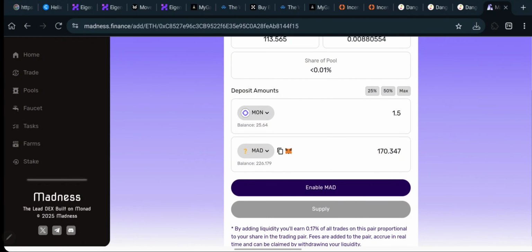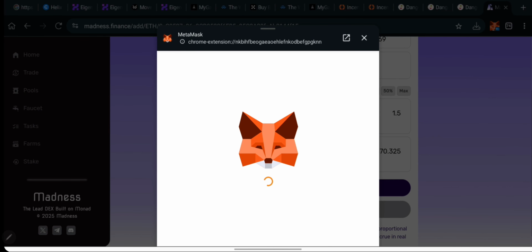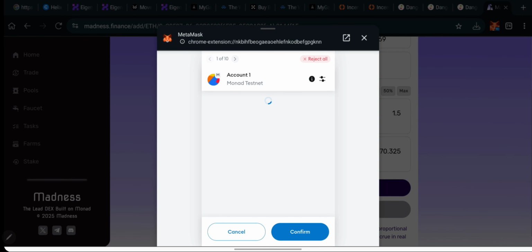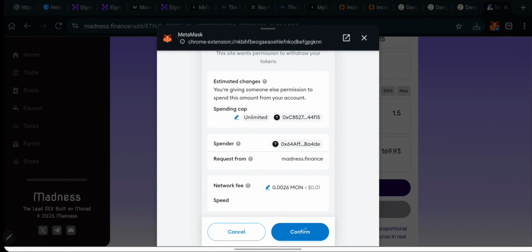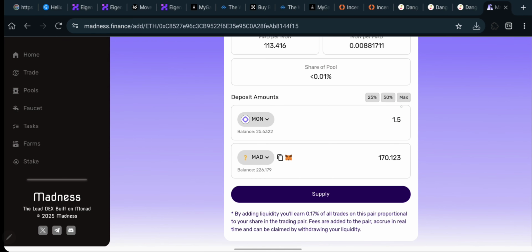Right, you can see we now have it completed like this, so I need to click on enable MAD right now. Okay, and right now guys, a MetaMask transaction is going to be popping up like this, and right now guys, I need to click on confirm. Okay, you can see confirm right here. I need to click on confirm like this. And right now, guys, you can see successfully we have enabled it. So I need to go ahead and click on supply.